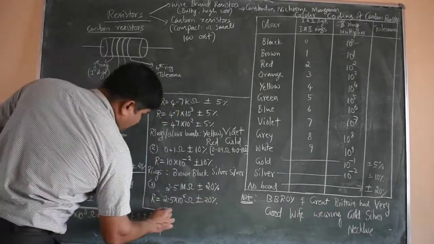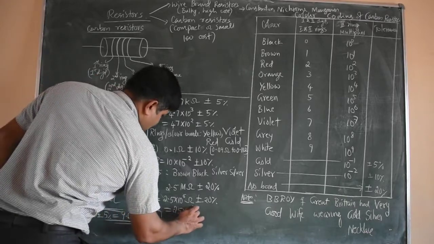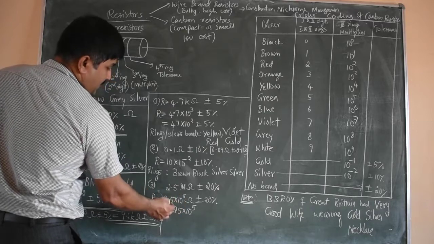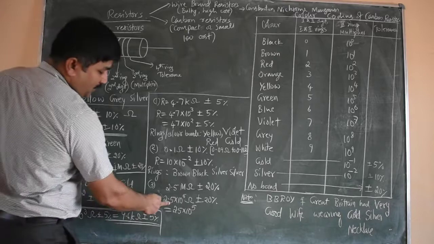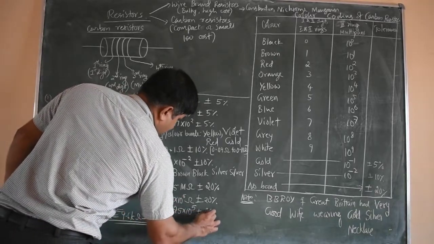Then we can write it as 25 into 10 power 5. Since 10 power 6 is there, I write 2.5 as 25, so 10 power 1 is taken into 2.5 and 10 power 5 remains. Then plus or minus 20%.